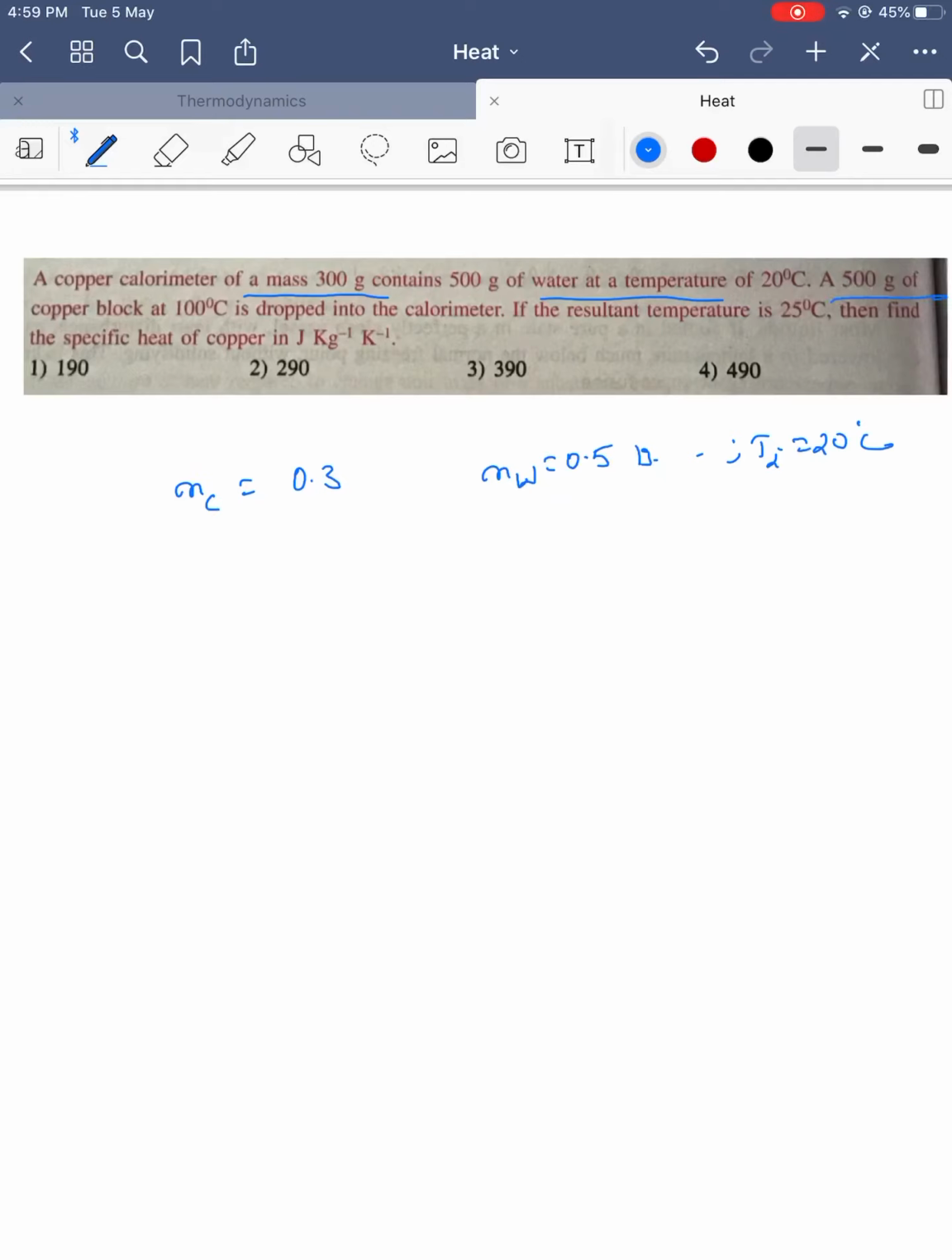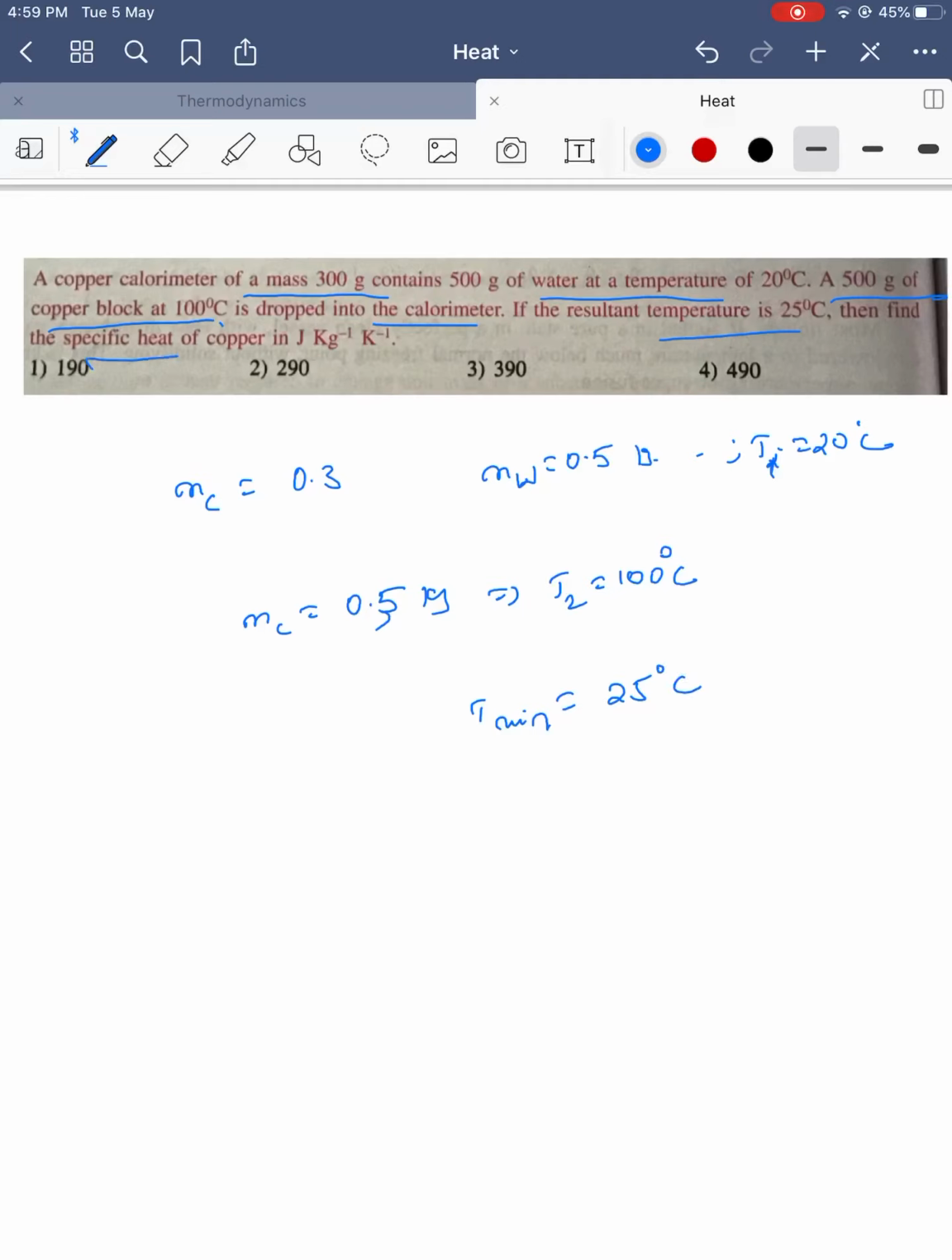A 500 gram copper block, so 0.5 kg of copper, is dropped into the calorimeter, and it is at a high temperature T2 equal to 100 degrees Celsius. Now the resultant temperature, the final temperature of the mixture, is 25 degrees Celsius. Find the specific heat of copper.